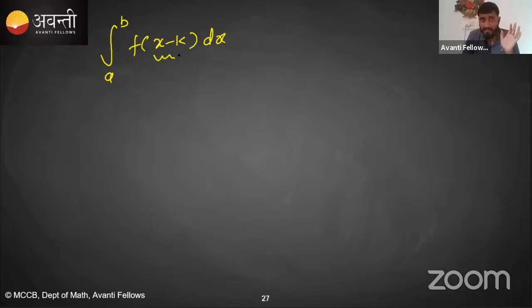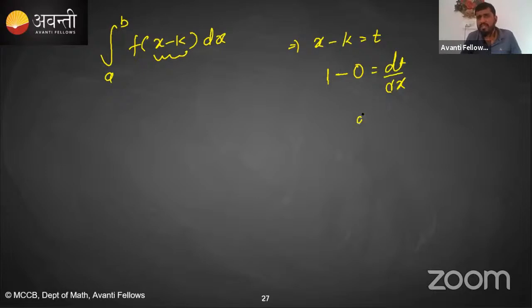Now I am substituting x minus k is equal to t. I'm just telling you how to find the new limits. Using this substitution, you have to differentiate with respect to t. Differentiation of x is 1, minus the differentiation of k, which is 0 because k is constant, is equal to dt by dx. If you cross multiply, you will get dx is equal to dt.